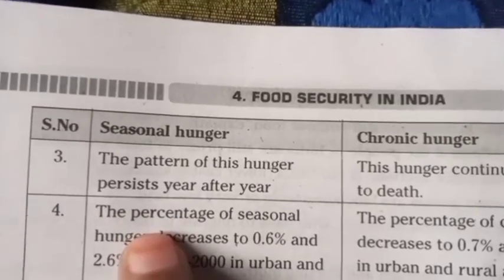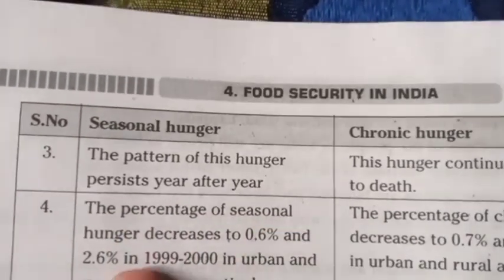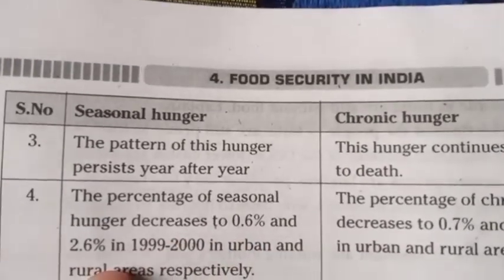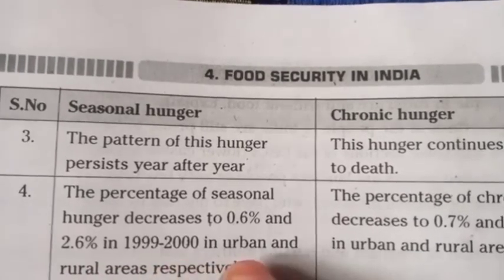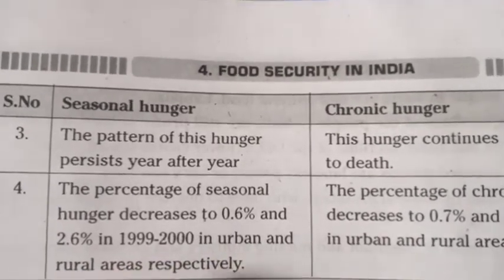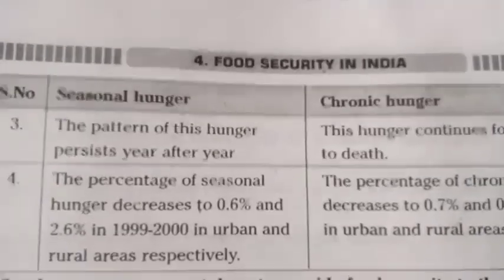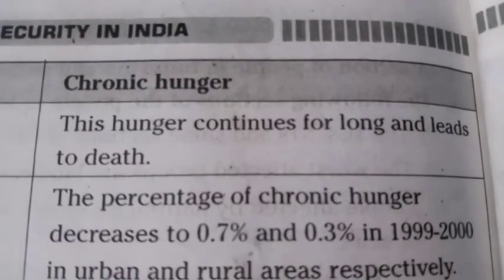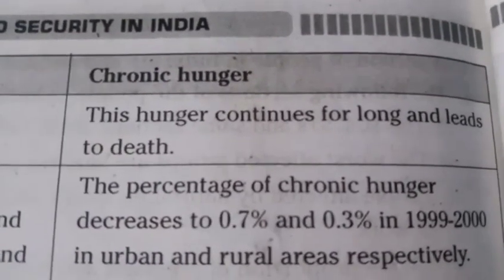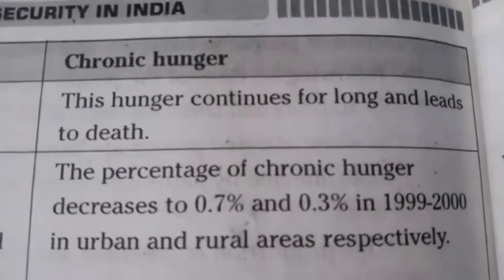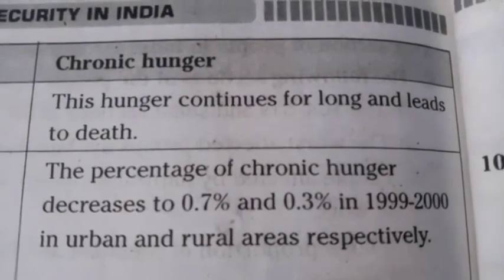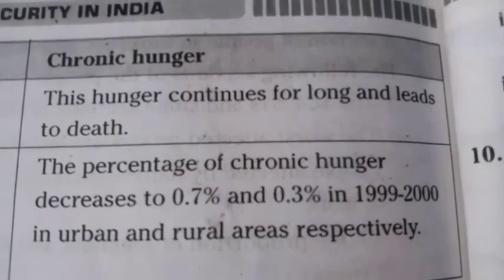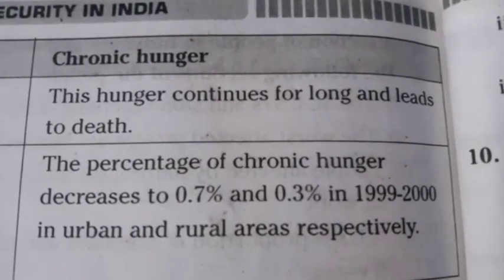Fourth, the percentage of seasonal hunger decreases to 0.6% and 2.6% in 1999-2000 in urban and rural areas respectively. Chronic hunger. This hunger continues for long and leads to death. The percentage of chronic hunger decreases to 0.7% and 0.3% in 1999-2000 in urban and rural areas respectively.